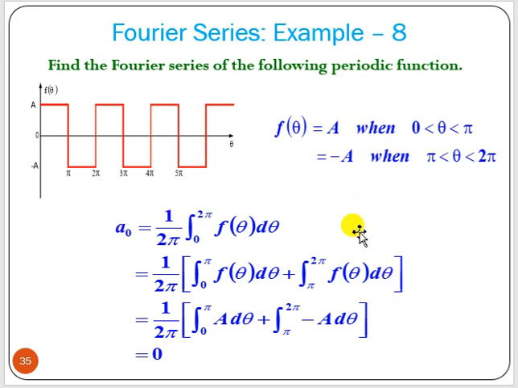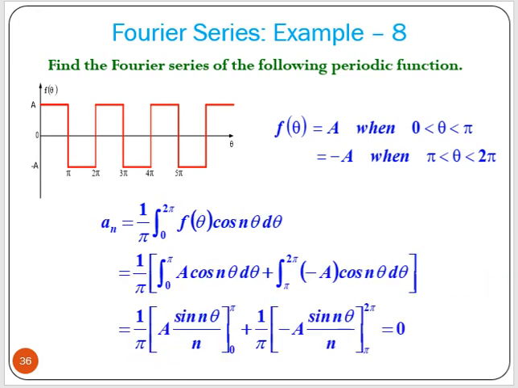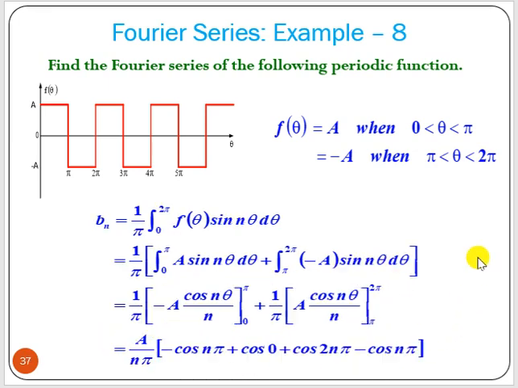Now let us solve for that and see whether we are getting the same result or not. So a0 is 1 by 2π, integral from 0 to 2π of f(θ) dθ. Now here from 0 to π it is a, from π to 2π it is minus a. If you integrate and put the values, you will find a0 equal to 0. Now for an, we integrate 1 by π over the full period, 0 to 2π, a cosine nθ and minus a cosine nθ. If you integrate and put the values, you will get an equal to 0 also.